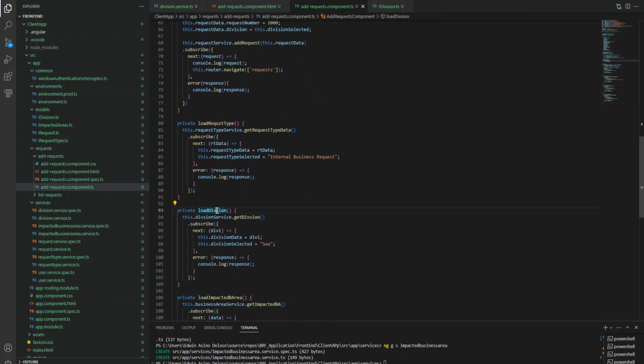So our load function is here, we have this load division. This division service is the service, and this is the method name, get division. Since that is an observable, we have to subscribe. If you are not going to subscribe to it, then you cannot get the returned data. Next, this is just a variable, db. We put the response data in this variable db, and then this division data that we initialized at the top will have the division response from our API endpoint. So this is how we set it.